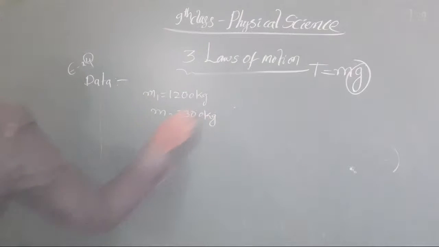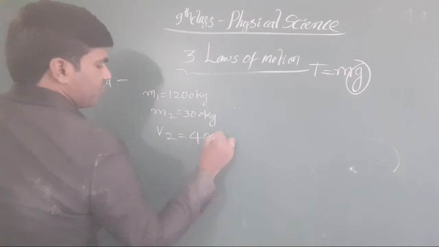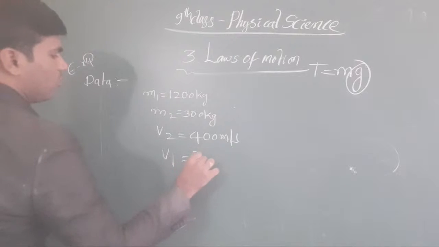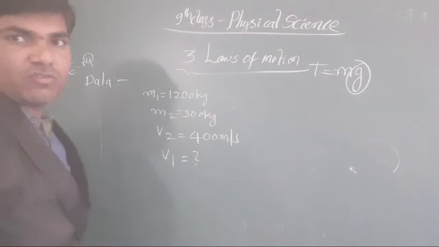And one more thing is given, that is the horizontal direction of velocity, v2. v2 is taken as 400 meter per second. We have to find out v1. Clear or not, all the students?